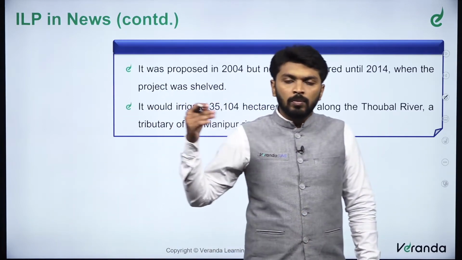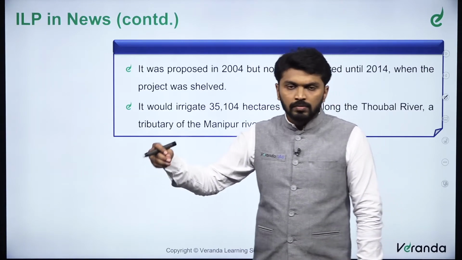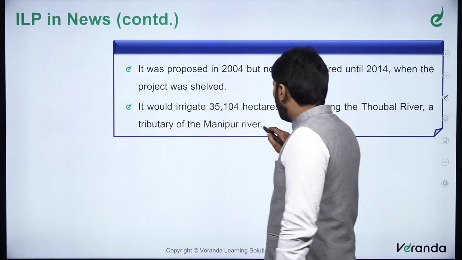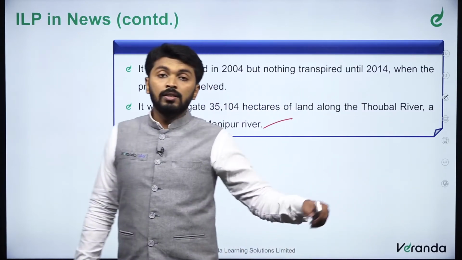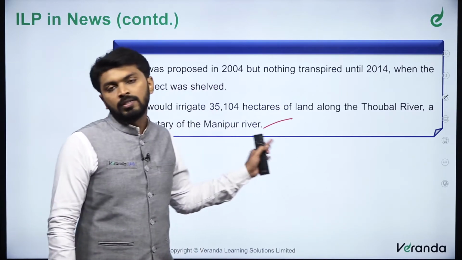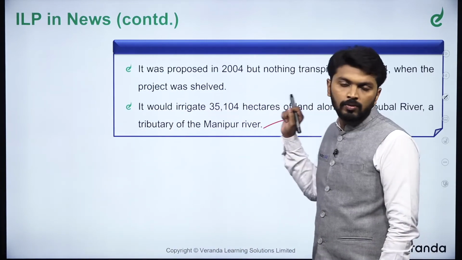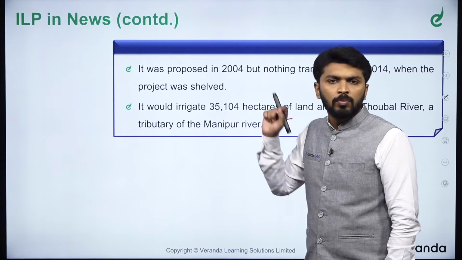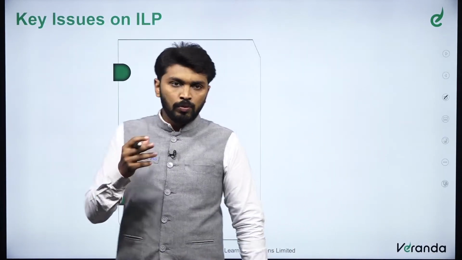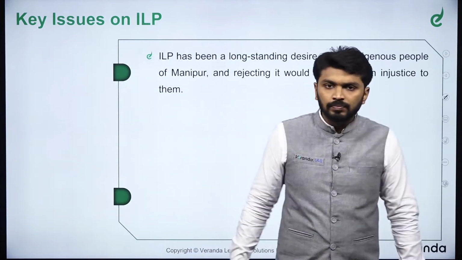Actually, this Thoubal multi-purpose project is only a few kilometers away from the capital city of Impal, along the Thoubal river, a tributary of Manipur river. So this is another prelims fact. So obviously not from polity, but still, you have to take knowledge wherever it is. So the Thoubal river is a tributary of Manipur river. Thoubal multi-purpose project is situated in which state? Manipur state. So now, what are the key issues of ILP system?